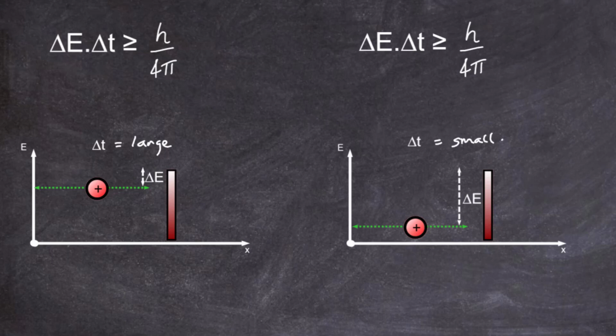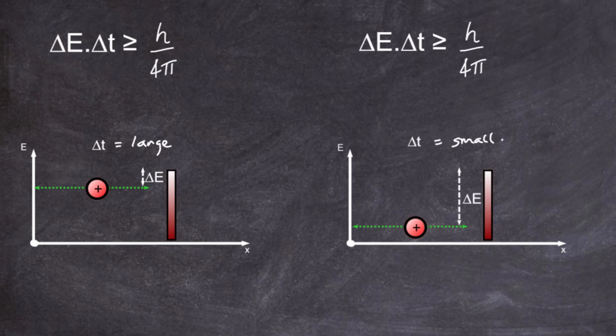Now it's not the best way, as I said before, of explaining quantum tunnelling, because what we're looking at here is the energy of the particle in terms of the borrowing, if I can put that in inverted commas, of energy, and the time which is used in that borrowing time. So in the first diagram we can write down a few sentences saying that because the proton has got enough energy but just slightly less energy than the potential barrier's height, delta E is very small. Therefore delta T will be large. Therefore there's a great possibility that the proton will have enough time to overcome the barrier with its given speed.